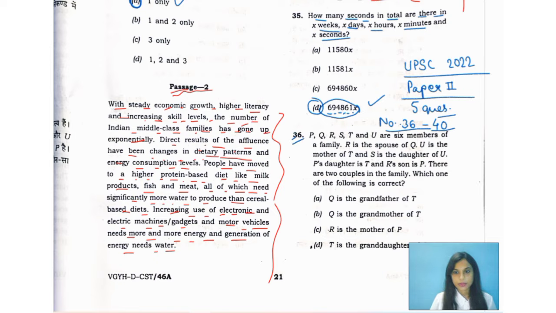Let's start with question number 36. P, Q, R, S, T, and U are 6 members of a family. These are the initials of the family members. R is the spouse of Q, so both are husband and wife.